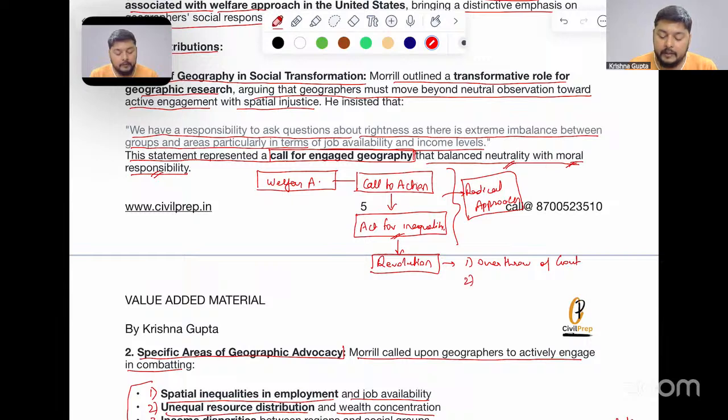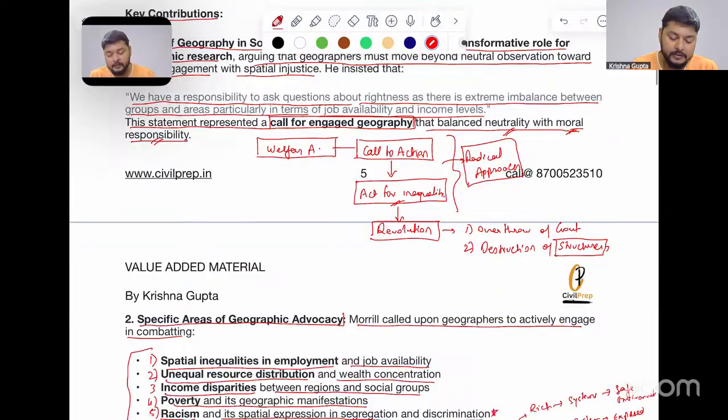Number two, the destruction of structures. Structures we have seen in the radicalism part, where we had superstructure, infrastructure, and deep structure, which are different levels and types of structures.